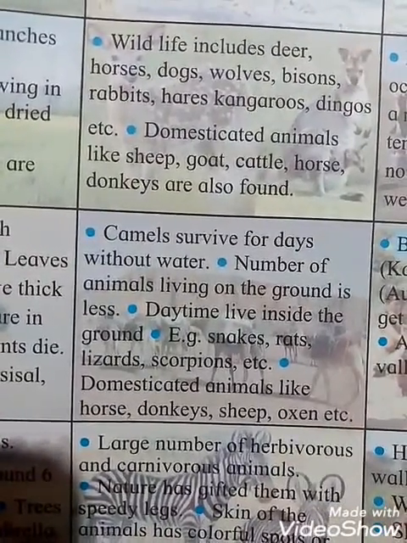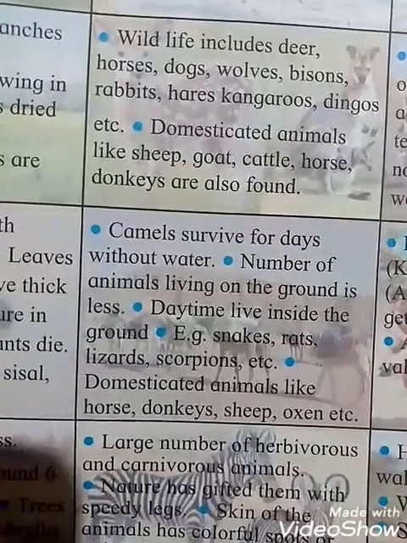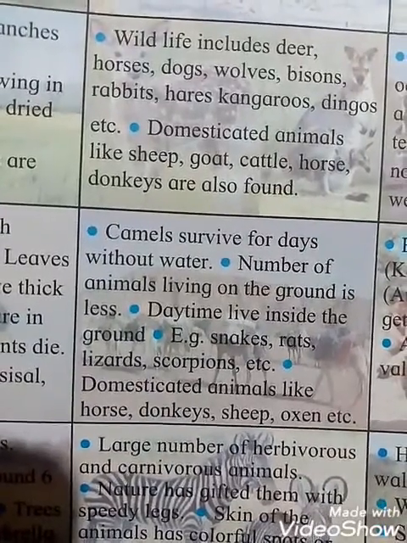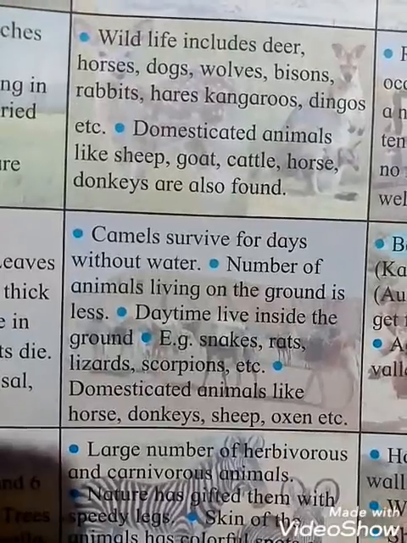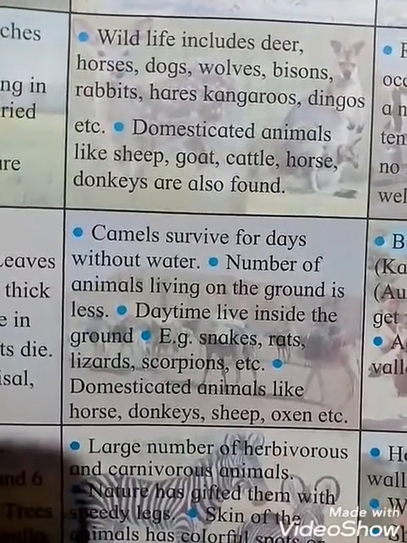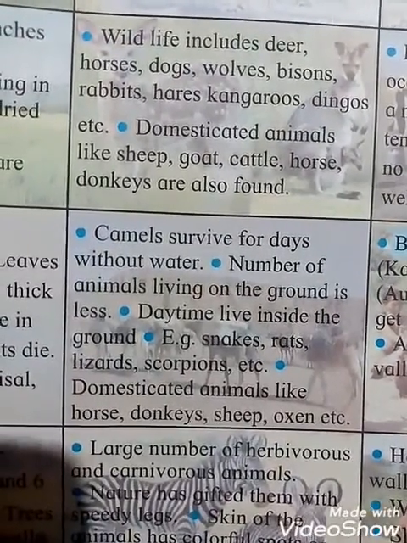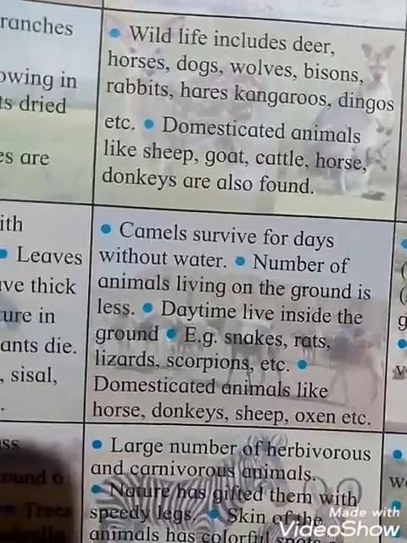The number of animals living on the ground is less. In the daytime they live inside the ground. For example, snakes. You all know that snakes live inside the ground. Rats, lizards, scorpions, etc. Okay.